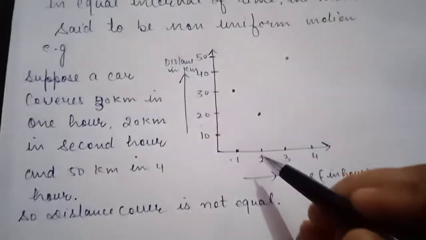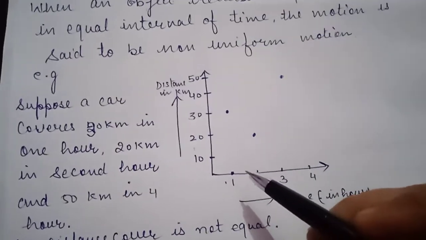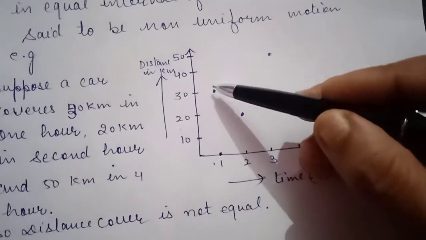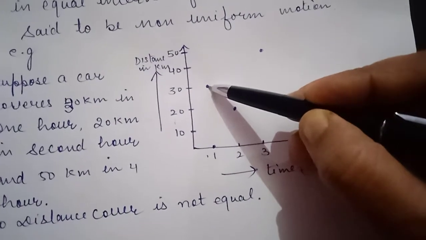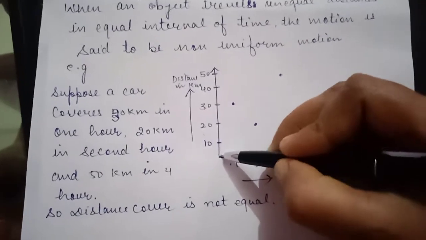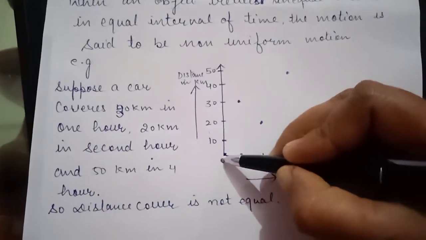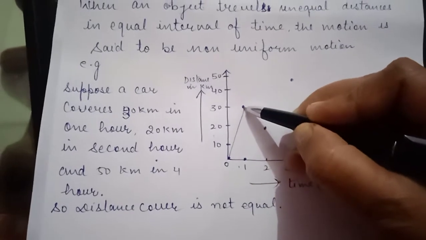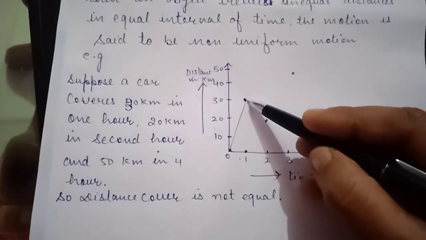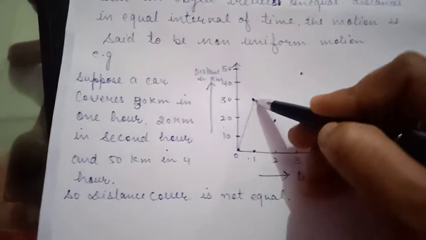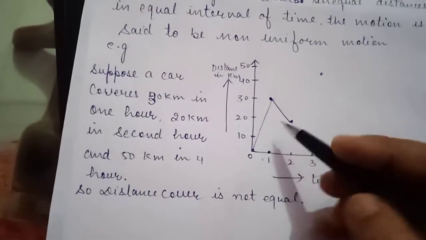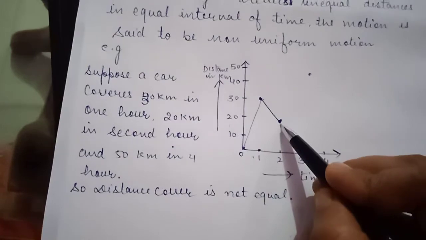Now you can see in the graph, suppose a car in the first hour is at 30 kilometers, meaning the car covers 30 kilometers in 1 hour, and in the second hour the car covers 20 kilometers.